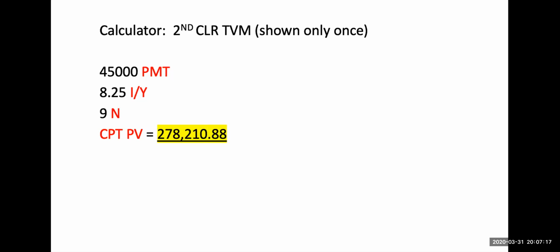Then plug in 45,000, click PMT. Then key in 8.25, click I/Y that you can find on your calculator. Key in 9 and then input on N, which is period. And finally, just click compute PV. Then you will get the 278,210.88. All right, so that's all for the first question.